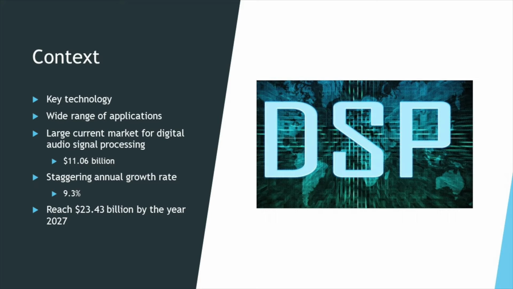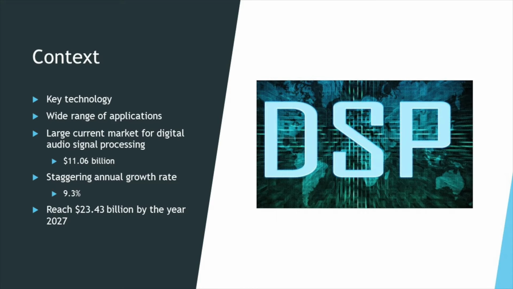According to a report by Allied Market Research, the current market share for digital audio signal processing is approximately $11.06 billion. It is expected to reach $23.43 billion by the year 2027, and the annual growth rate is projected to be around 9.3%. The expected future market growth and increasing demand has to be coupled with ever more optimized algorithms to fuel the growth.